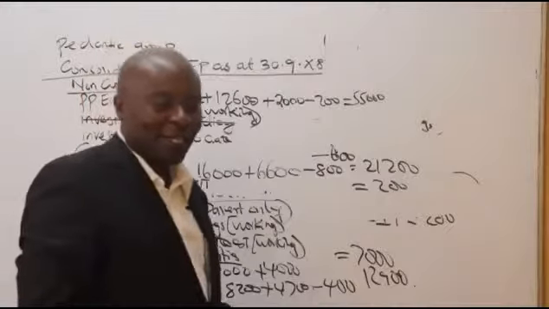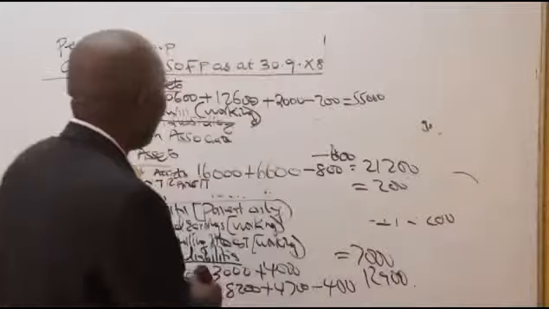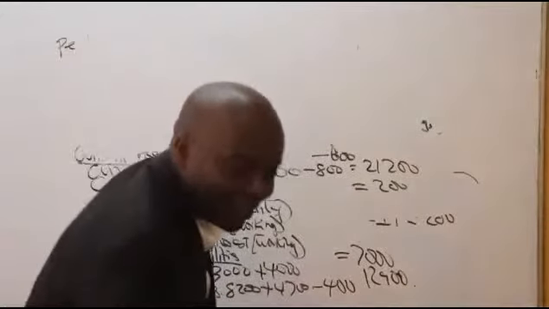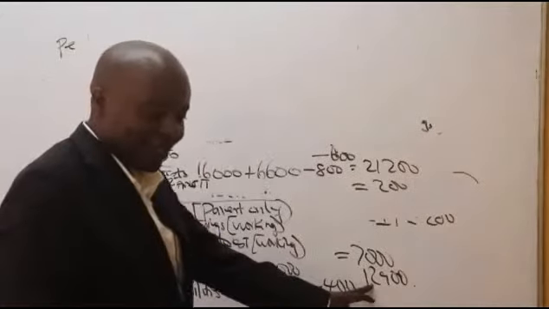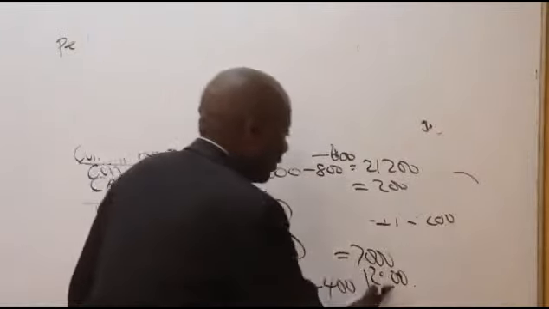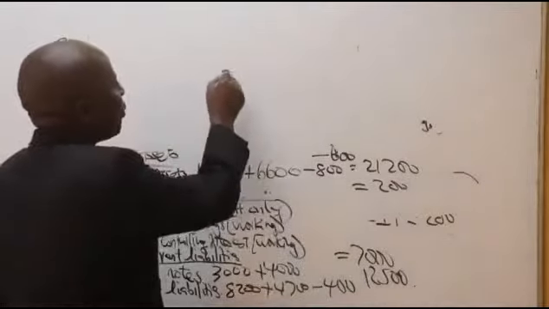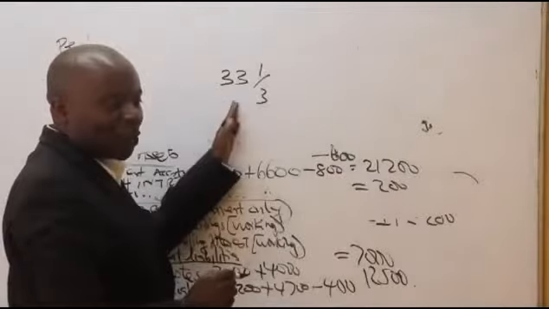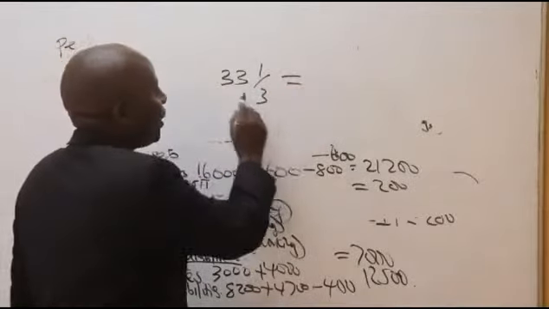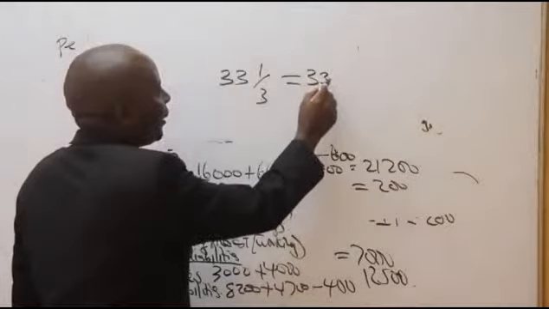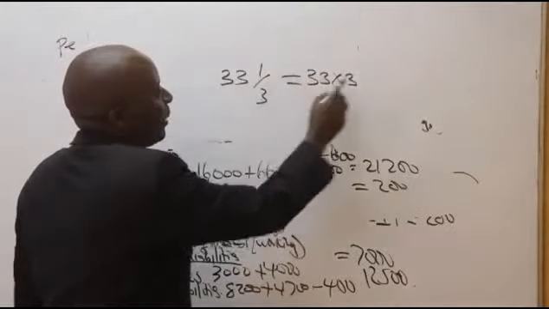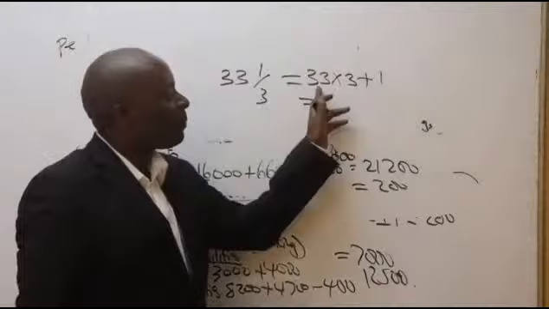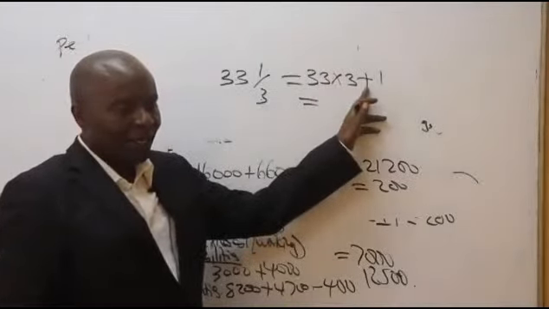Okay. So there is a question that Crispin asked here, which is really an easy one. If you remember from high school, ladies and gentlemen, it's 12,500. Is it 12,500? Please don't mess our video. So remember from high school, if you're given like 33 and a third, this is a mixed fraction. So you need to make it improper. How do you make it improper? It's very easy. You take 33 times 3 plus 1. Which will end up giving me what figure? Somebody, could you kindly help me here? 33 times 3 plus 1 gives me what figure?